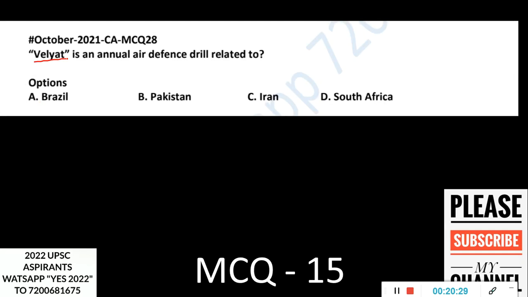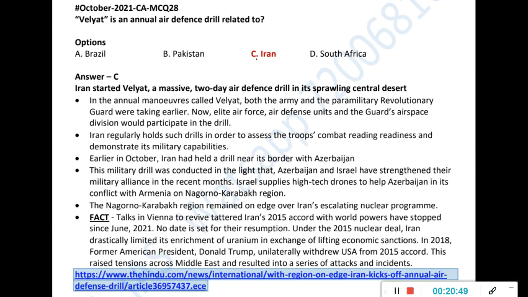So Velayat is an annual air defense drill related to which country? So this is not an Indian one, but it was in the news because of a certain reason. So you have to know whether it's Brazil or Pakistan or Iran or South Africa. It is Iran. So Iran, you know, they have multiple sanctions based on the nuclear things and all. In 2015 onwards, this Iran accord and all is there, and they have reduced their limit of uranium and all these things also because of the sanctions.